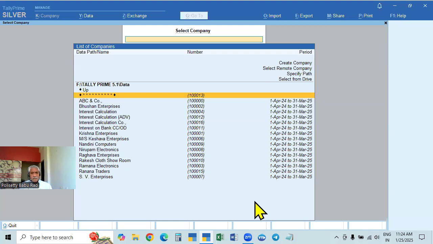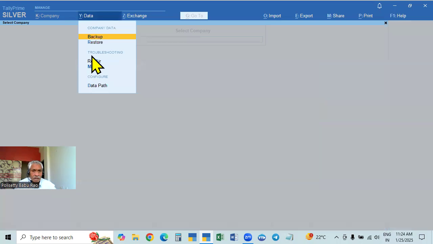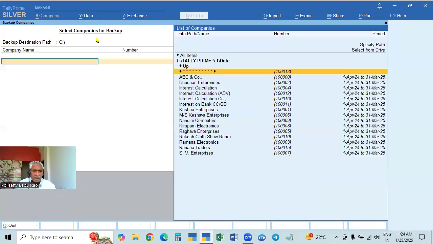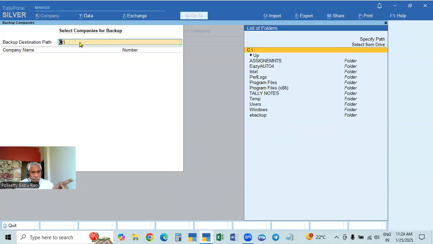It's okay. But if you follow this method, every day when you take the backup, first of all, you created the path at the time of backup through the specify path. From next time onwards, every time you have to go to the X Alt Y and then backup, then backspace, or simply press go to the cursor has to go here and here.